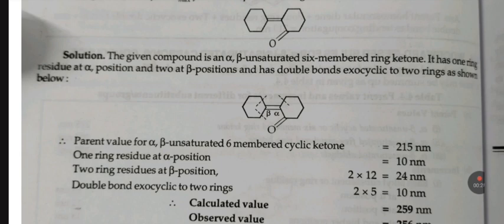One ring residue at alpha position 10 nanometer. Two ring residues at beta position will equal 24 nanometer. Double bond exocyclic to 2 rings will equal 2 into 5, because there are 2 double bonds and for each the value is 5, will equal 10 nanometer. Therefore, calculated value is 259 nanometer and observed value is